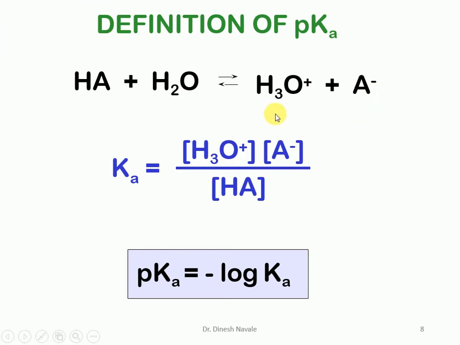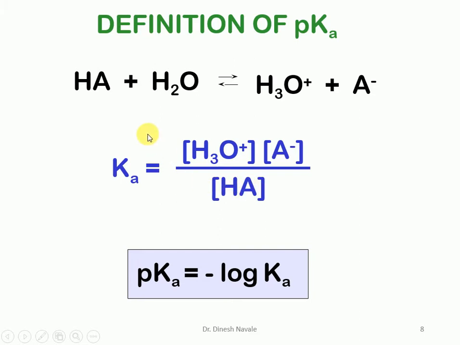And for an acid, we are going to check the dissociation constant of the acid, which is Ka. Ka is the dissociation constant of the acid, which is the concentration of the products divided by the concentration of the reactant. In this equation, H3O plus and A minus are the products, and HA is the reactant.